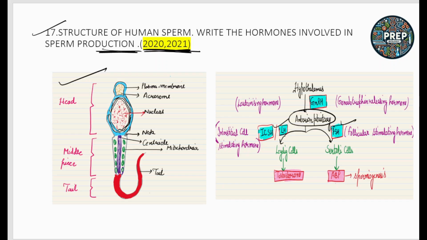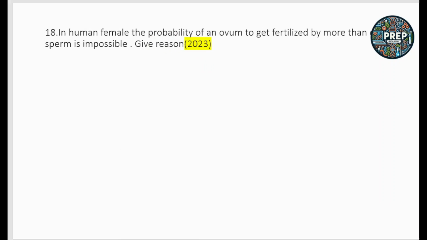LH activates the Leydig cells, FSH activates the Sertoli cells. Then Leydig cells release testosterone, and Sertoli cells help in spermiogenesis and release androgen binding proteins. So these are the hormones involved in sperm production. All these diagrams and hormones are important.